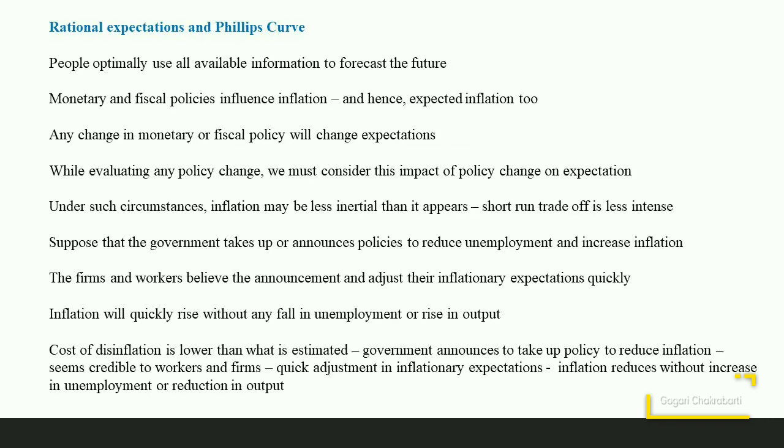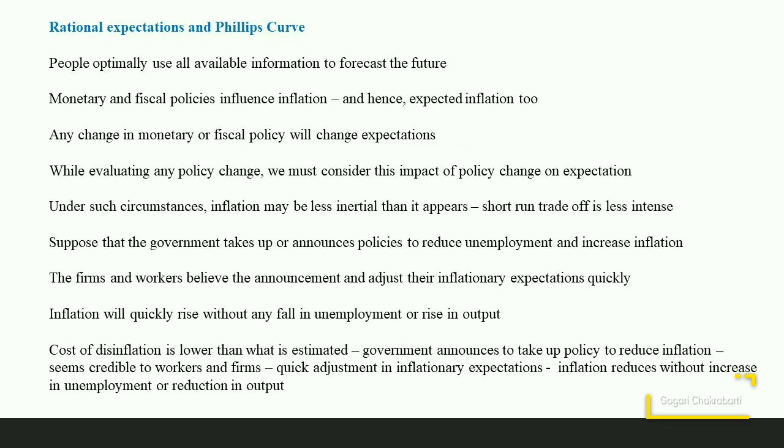The issue of the trade-off between inflation and unemployment gained a newer dimension after the introduction of the rational expectations theory. The Friedman and Phelps model, that is based on adaptive expectation, says that there is a short-run trade-off between inflation and unemployment, and in the long run the trade-off will disappear.